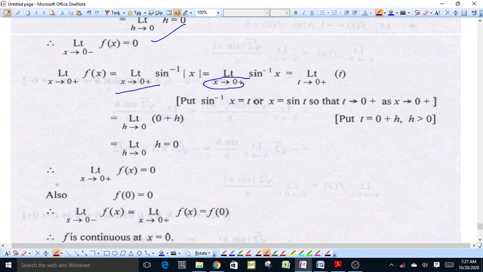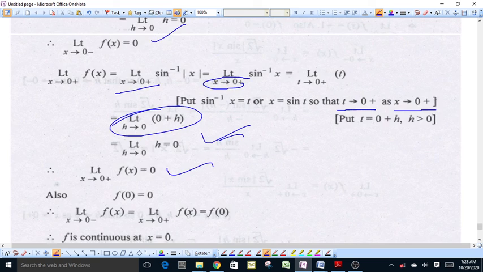As x goes to 0 from right, t also approaches 0 from right, and this limit will be equal to limit as h approaches 0 of 0 plus h, and limit of this function is equal to 0, and right limit is also equal to 0.